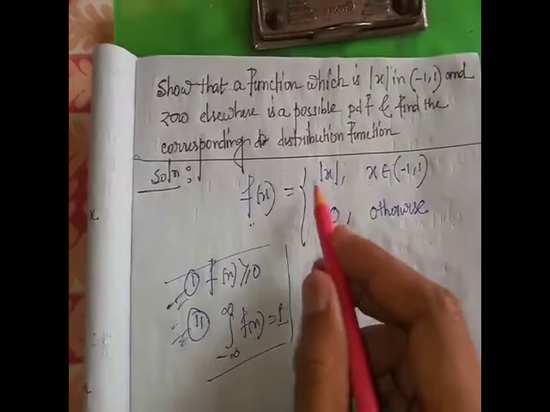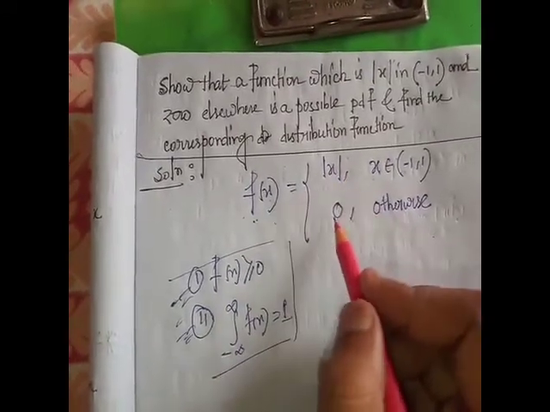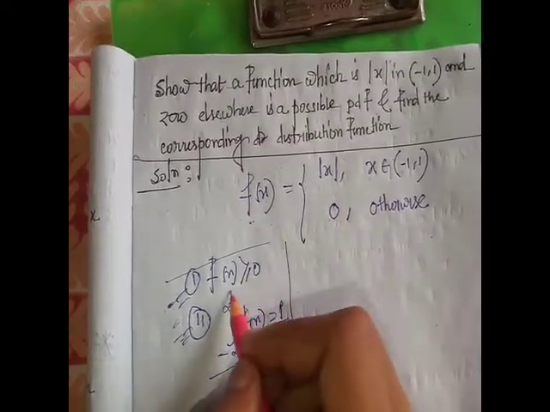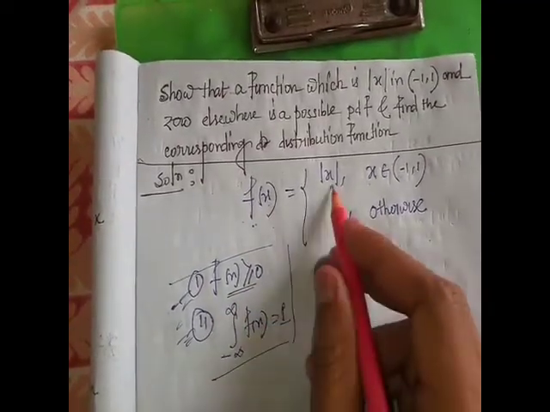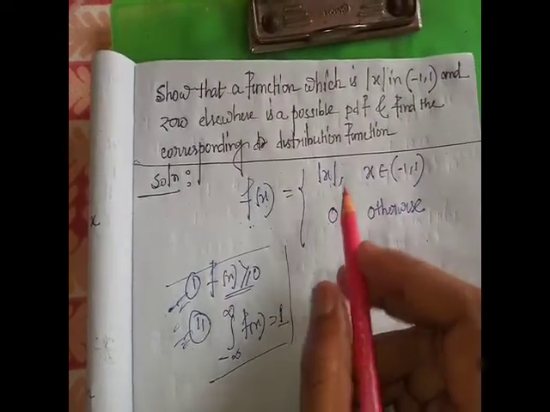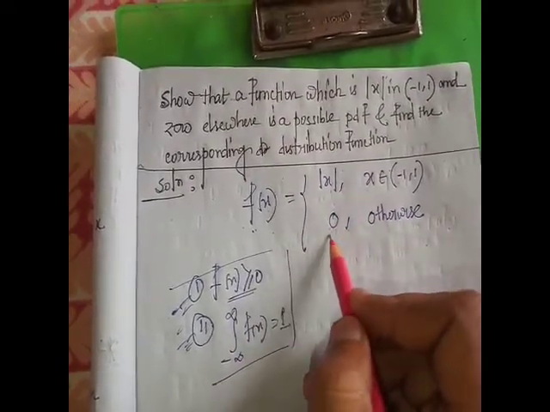From the expression of small f(x), mod of x and 0, clearly this is greater than or equal to 0, since mod of x is always greater than or equal to 0, and this is also 0.